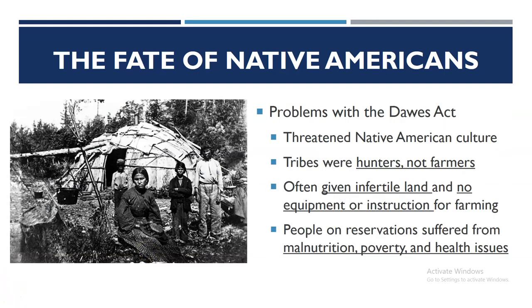Problems arose with the Dawes Act. For one, Native American culture was threatened. Second, farming was required once the land was given. But oftentimes these tribes were hunters, not farmers. In addition, these Native Americans were often given infertile land and no equipment or instruction for farming. And as such, people on reservations suffered from malnutrition, poverty, and health issues.